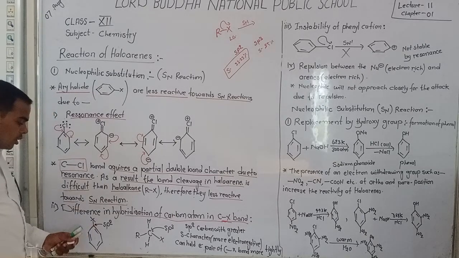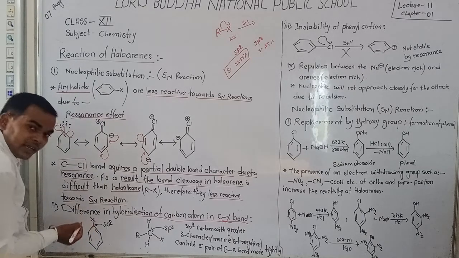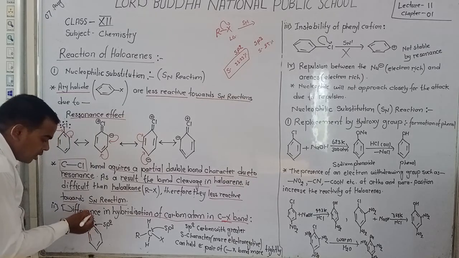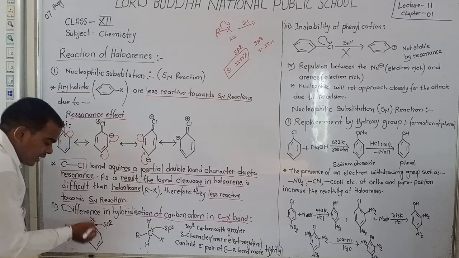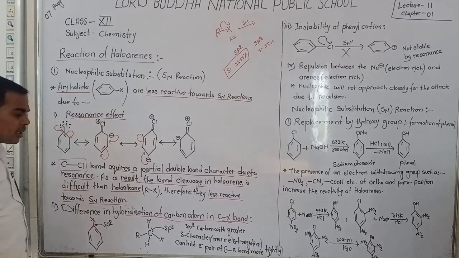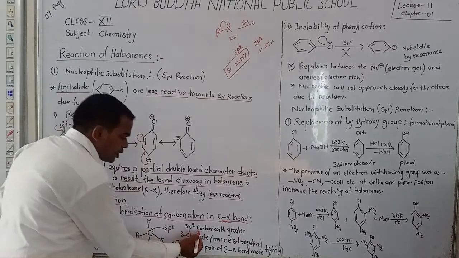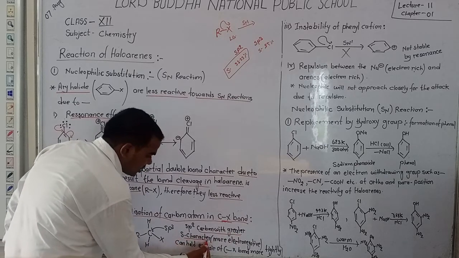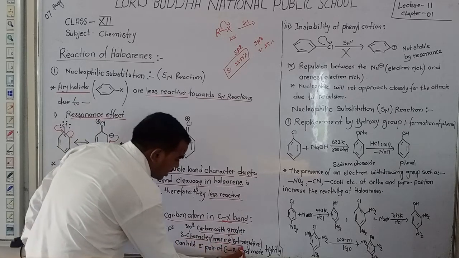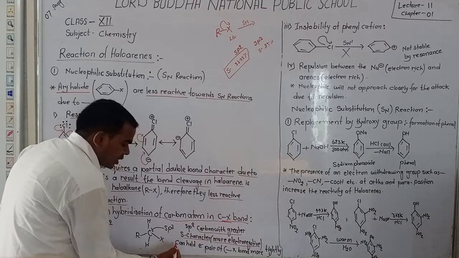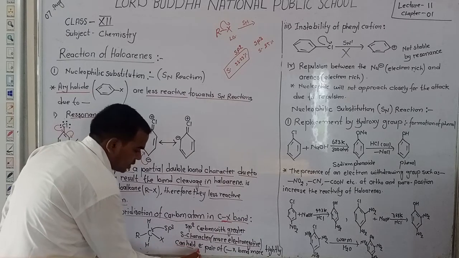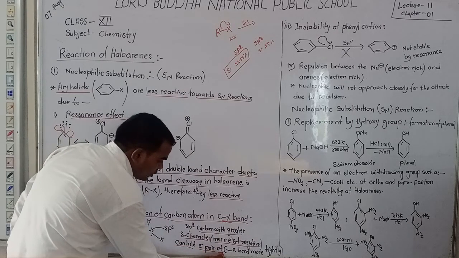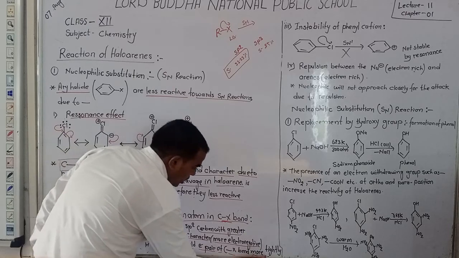Dear student, because in haloarenes the carbon has more s character and high electronegativity. Dear students, sp2 carbons with greater s character are more electronegative and can hold the electron pair of the C-X bond more tightly.